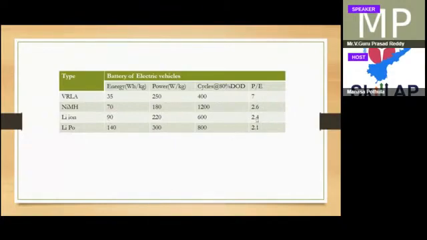Nowadays in electric vehicles, this depends on OEM to OEM, they are choosing these three batteries. So all these three batteries are good. Whichever battery has high energy density, and for that one we can see power density, whichever will be good, we have to choose that one. Again, the number of cycles also matters, because if you have fewer cycles, then the lifetime of the battery will be less. So this is the trade-off between all these three parameters.